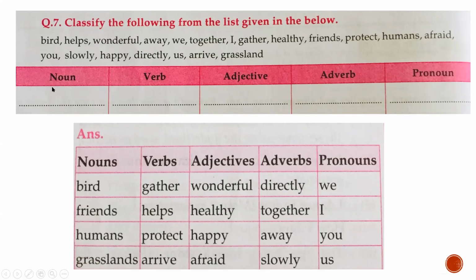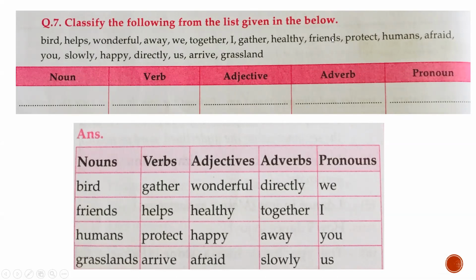Noun means the names which are used for place, person, animal, thing. Verb means the word which shows you action. Adjective means the words which will give you more information about a noun. Adverbs are the words which will tell you more about the action, that is the verb. And pronouns are the words which are used instead of a noun. Now I have explained to you the meanings. Based on that, we have to fill up this table.